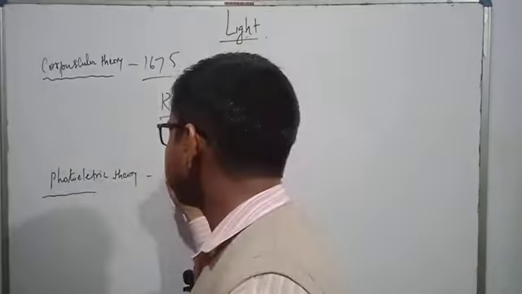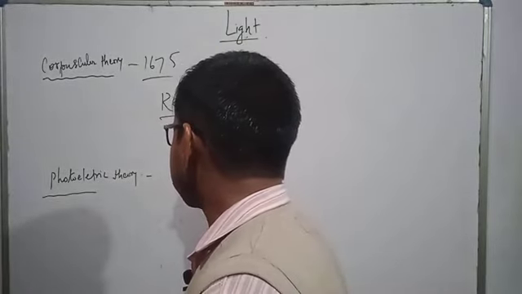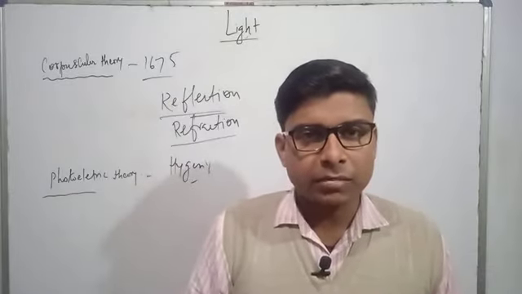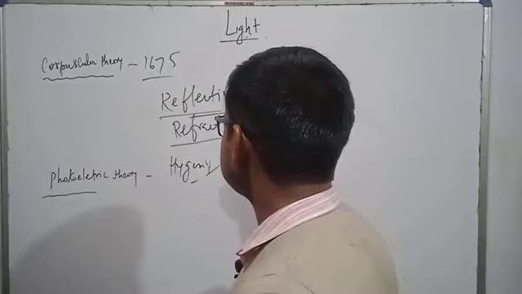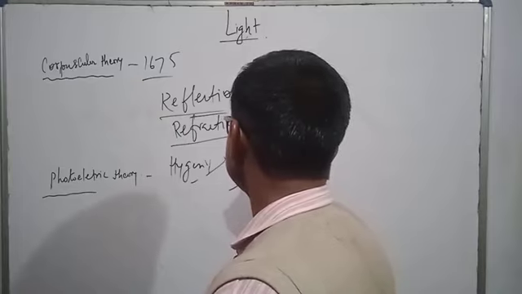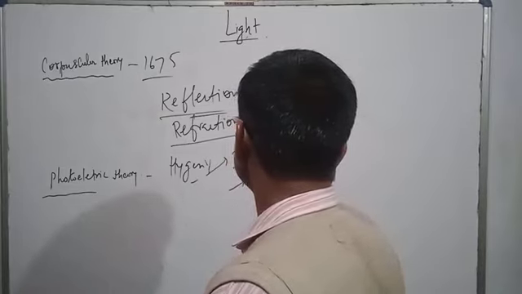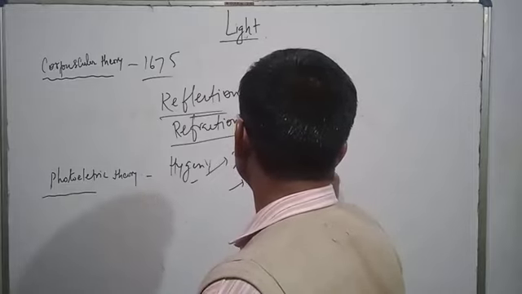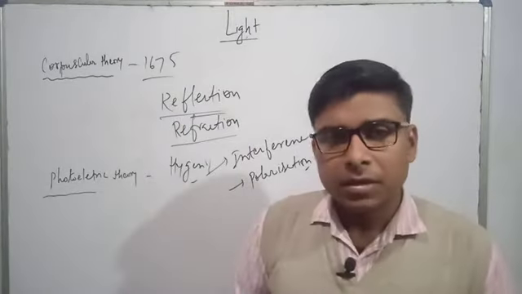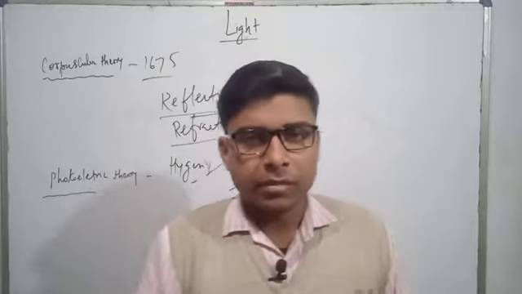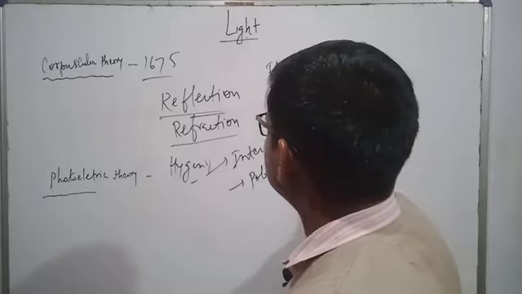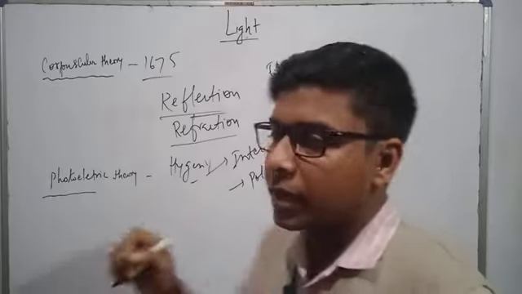Then one more scientist came, Huygens, and he said that light is a wave. Light is a wave because it shows certain properties like interference or polarization. These two phenomena only a wave can show. Later on, Maxwell theoretically proved that light is an electromagnetic wave that a human eye can perceive.